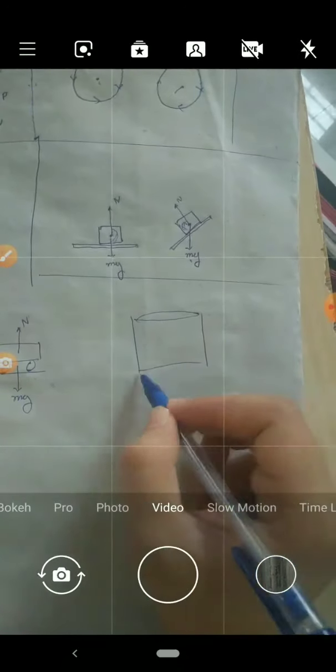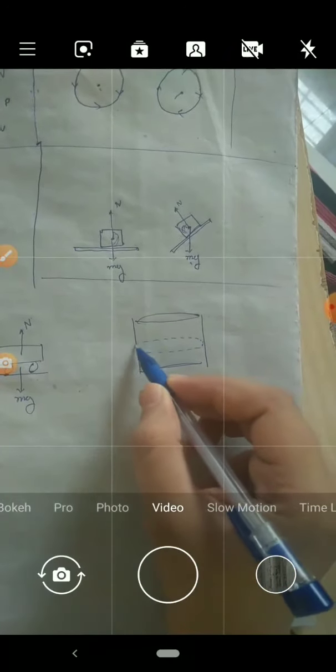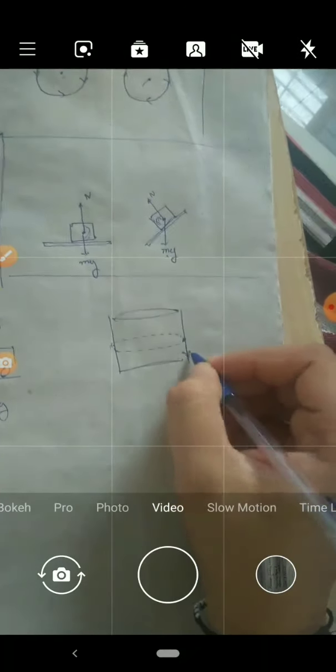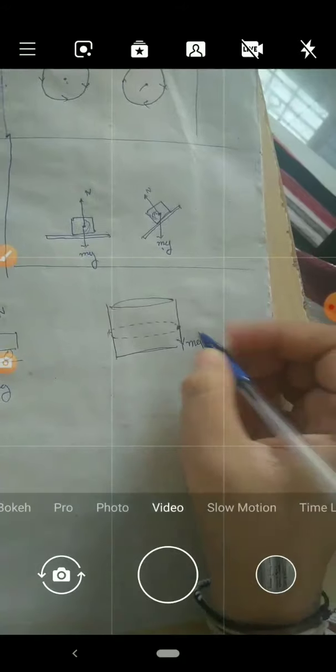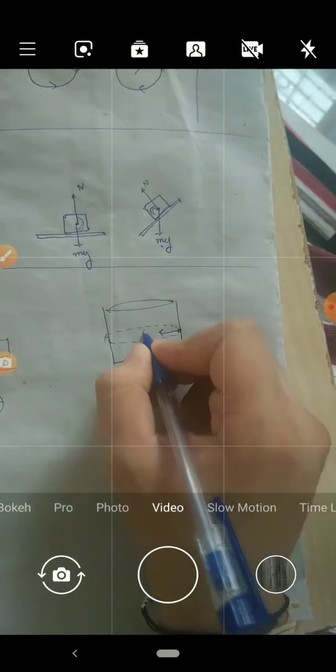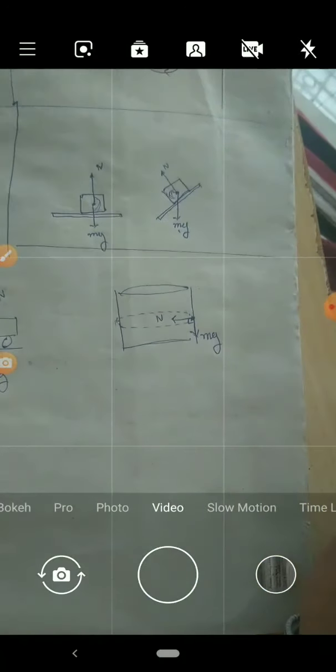In the well of death, like any object traveling inside it, this one will be the weight component, and the normal reaction provided by that surface will be like this, making a 90-degree angle with it.